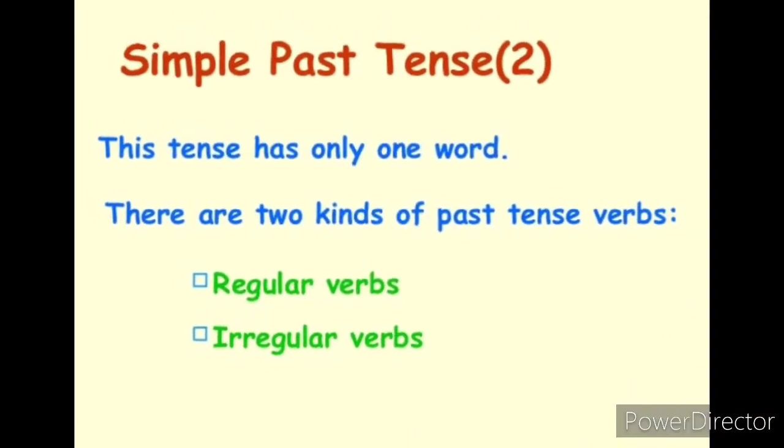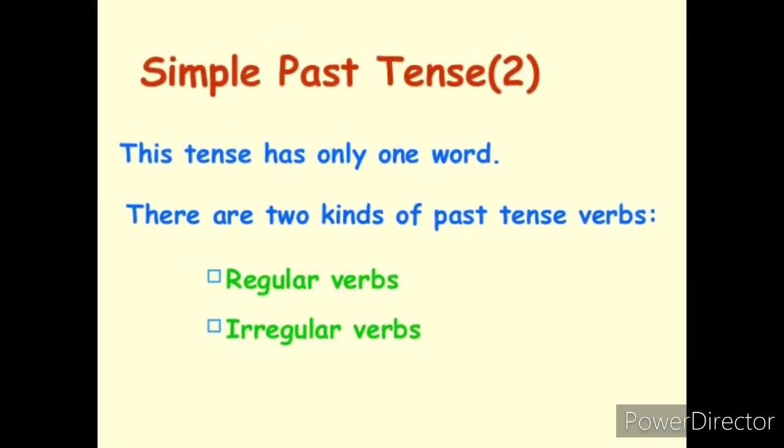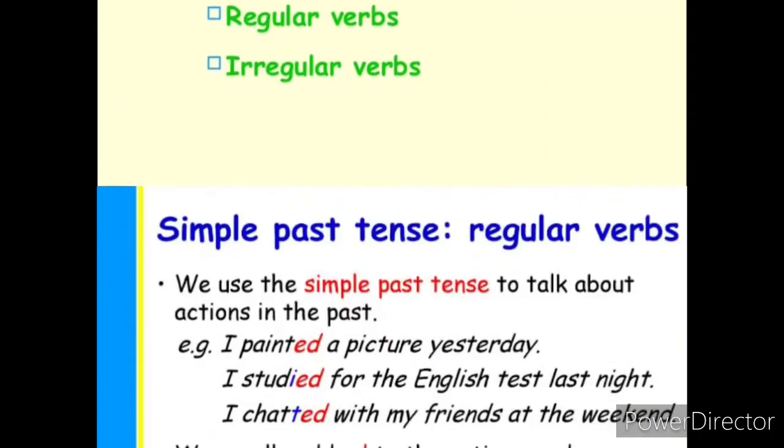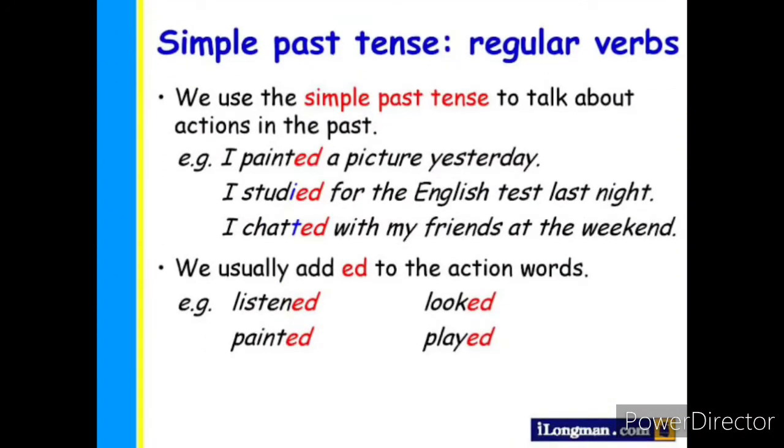Children, in simple past tense we have two kinds of verbs, that is regular verbs, another one is irregular verbs. What is meant by regular verbs? Regular verbs are the verbs that usually add and end with ed along with the action word, that is verbs. So look at the example given here. Listened, looked, painted, played. These are the examples for regular verbs, children. Regular verb means adding ed along with the verb.